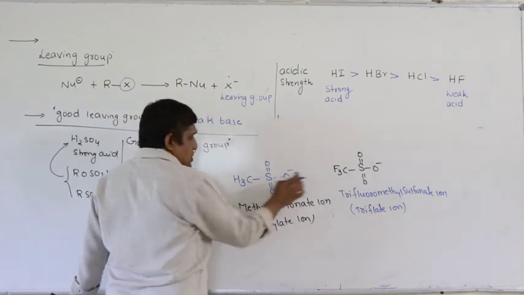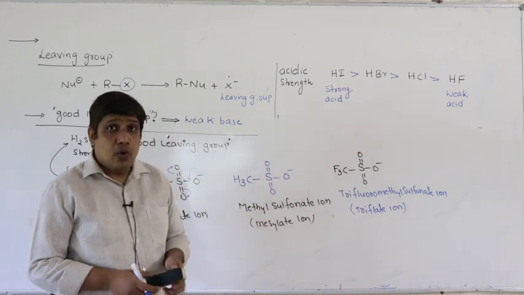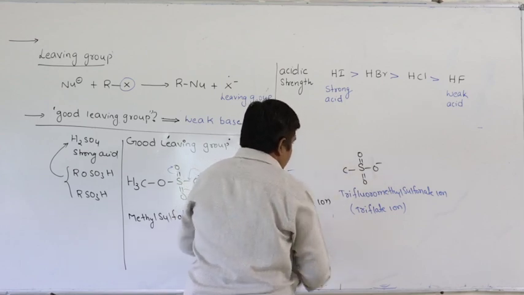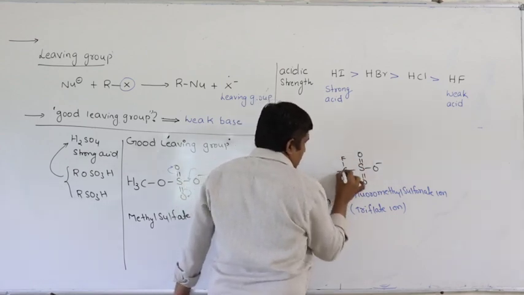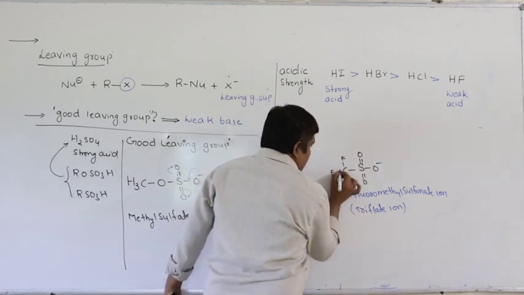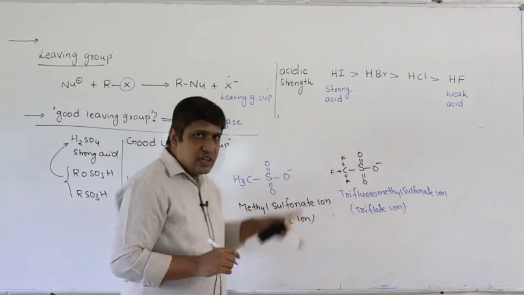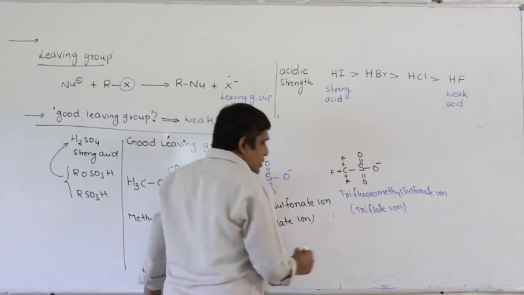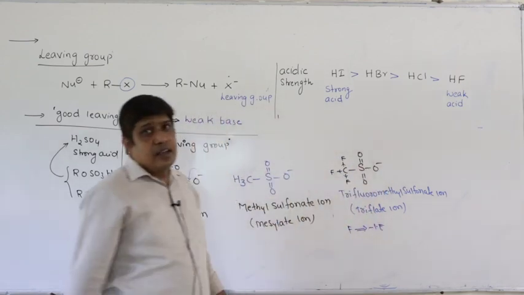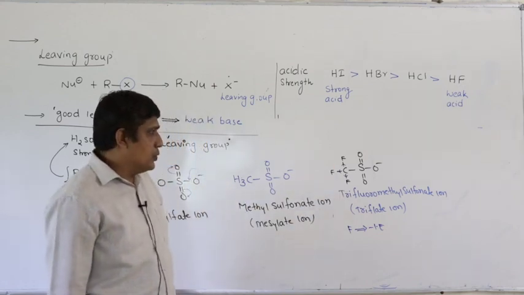Right. So compared to these two, the difference is there are 3 fluorines. Fluorines show minus inductive effect. Here one fluorine, another fluorine, another fluorine. So the negative charge is further stabilized. Because of 3 fluorines showing minus inductive effect, the negative charge is further delocalized, further stabilized. Hence, it is a very good leaving group, super good leaving group, right?